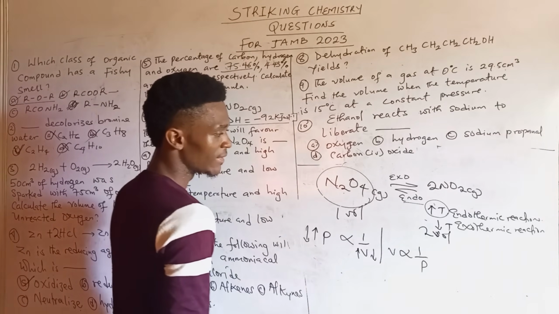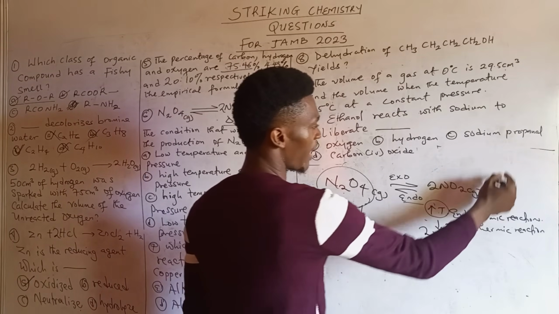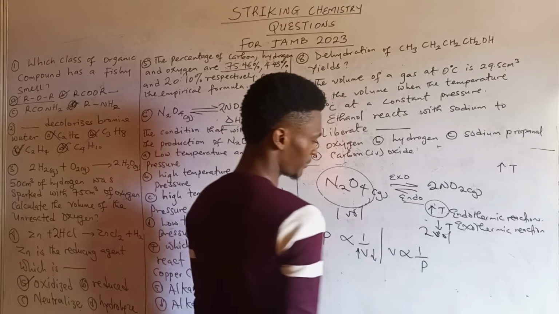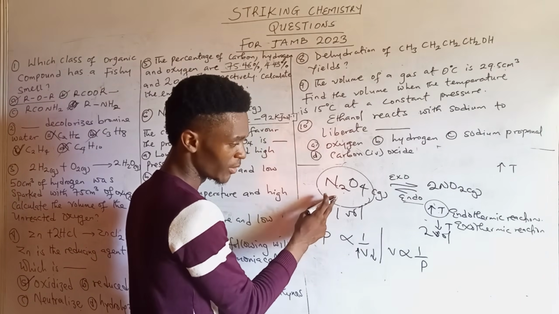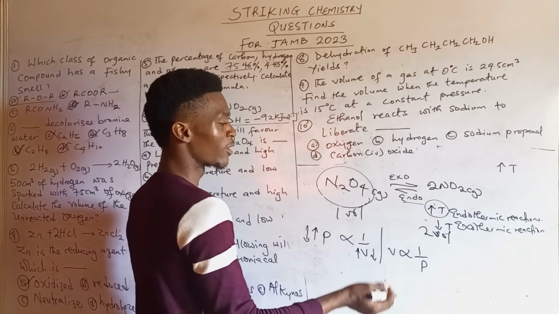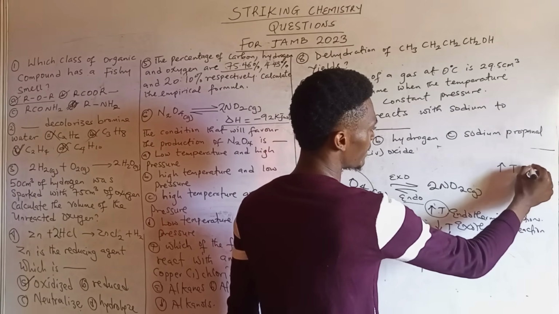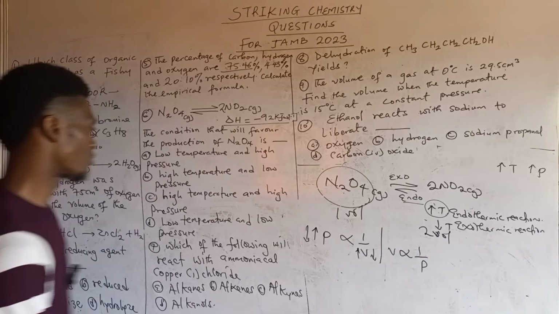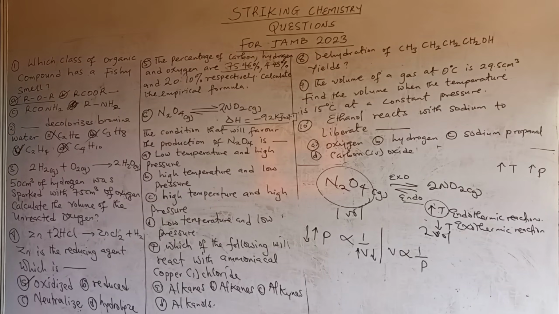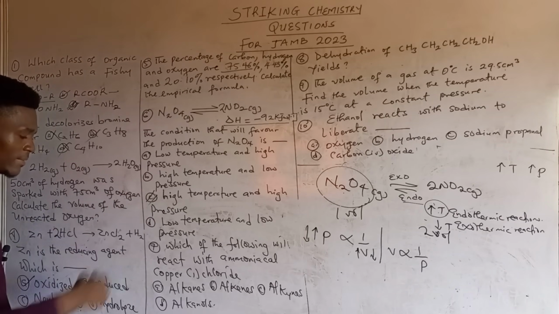So it means that firstly, since the backward reaction is endothermic, we have an increase in temperature. And are we reducing pressure to favor the same part? No. We are also increasing pressure. But when you increase pressure, it favors the part with the smaller volume. So an increase in temperature as well as an increase in pressure. So the correct answer is high temperature and high pressure, which is option C.